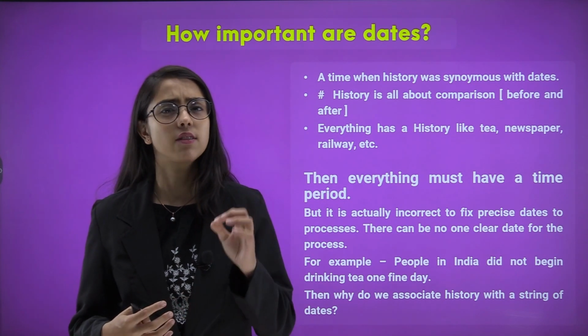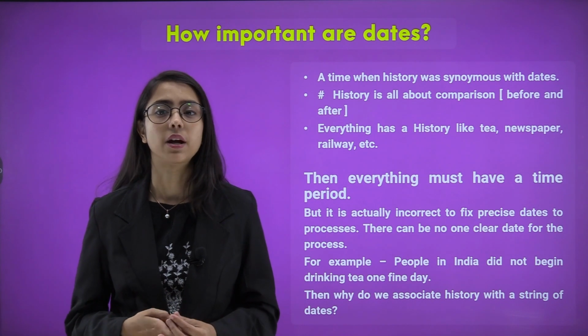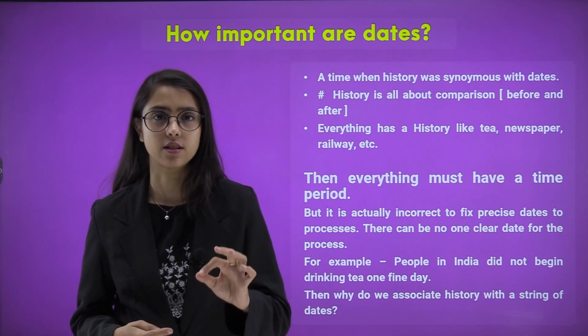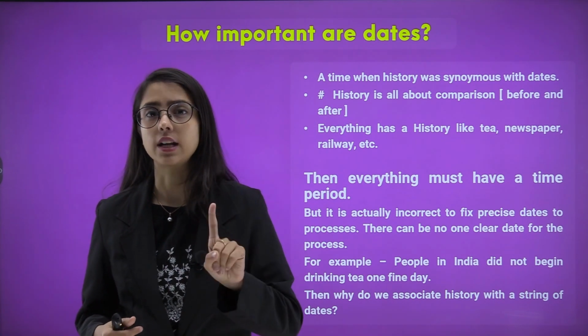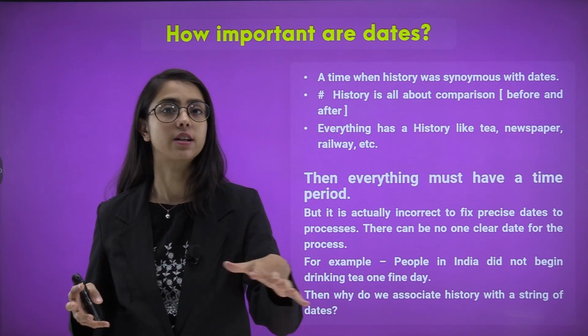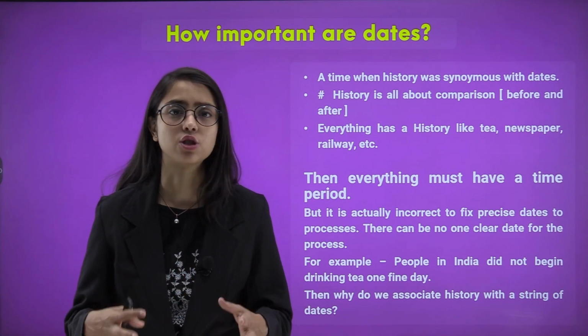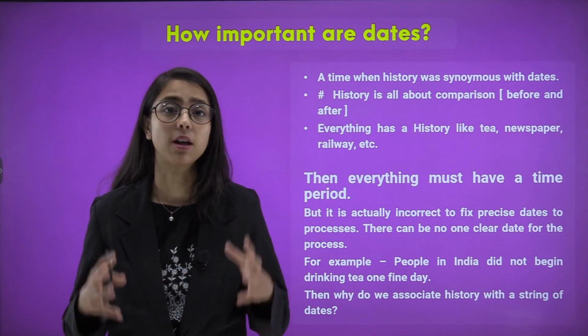Everything must have a time, like when it was discovered, when it started, isn't it? But it is actually incorrect to fix a precise date for these processes, because railways were not built in one day. It was not like we laid all the tracks and railway lines in one day and the next day we started with railway journeys. It took a long period of time to develop these things.